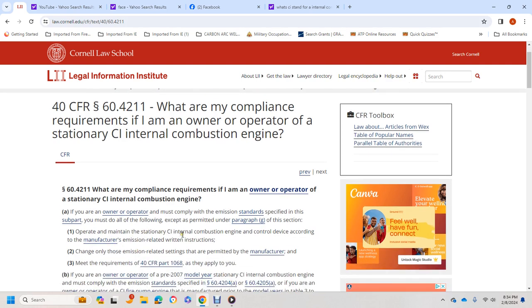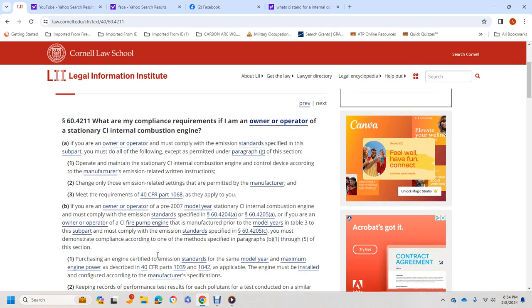One, the owner must operate and maintain the stationary compression ignition internal combustion engine and control device according to the manufacturer's emission-related written instructions, and change only those emission-related settings that are permitted by the manufacturer. Meet the requirements of 40 CFR part 1068 as they apply to you.